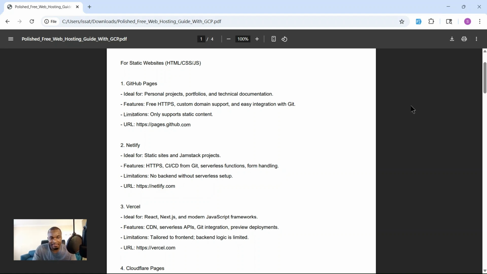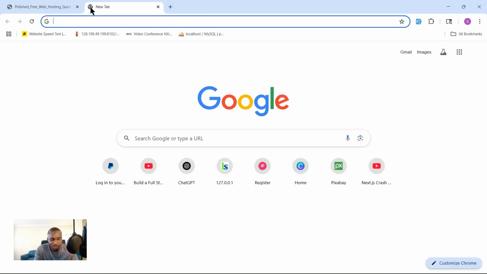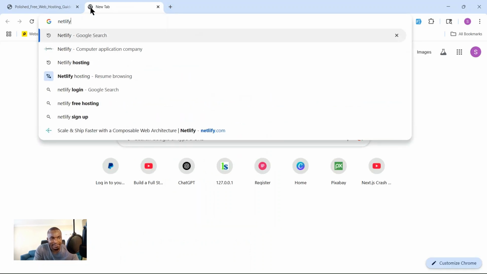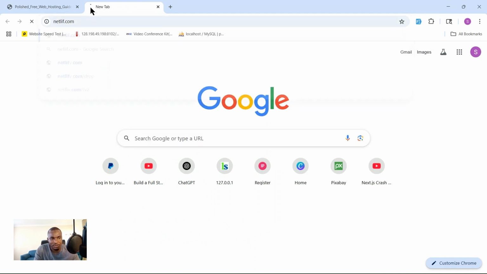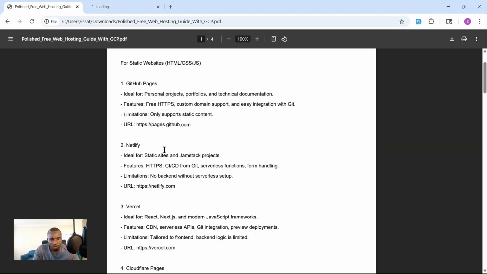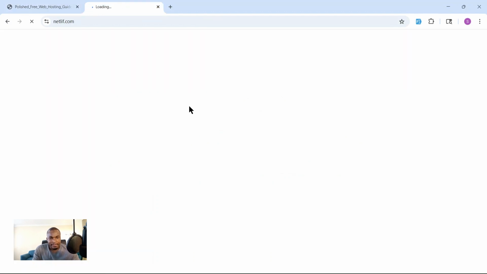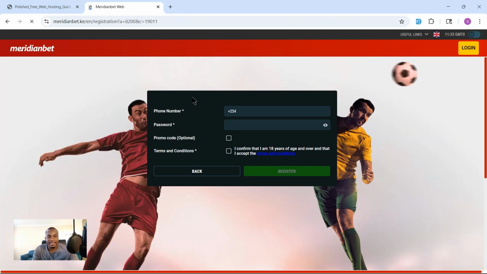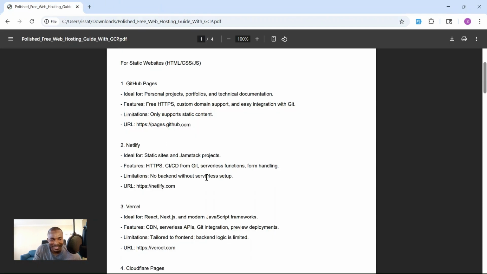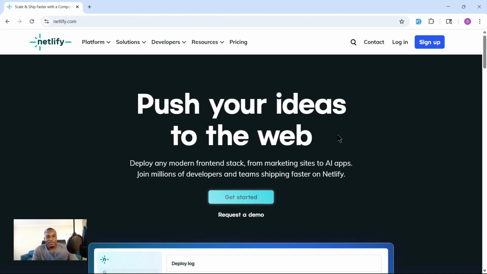So you can also check on this one. If you go to netlify.com, you can access it from here.